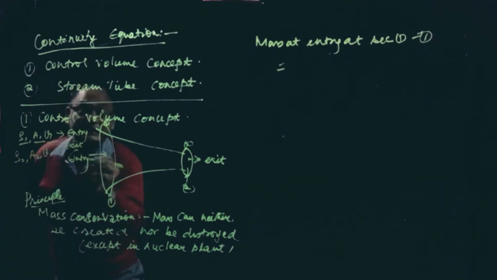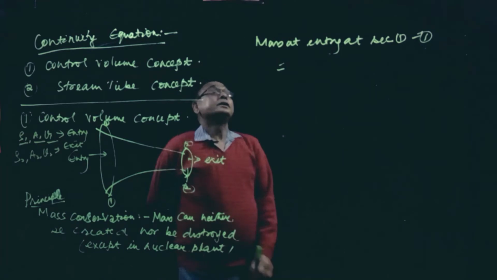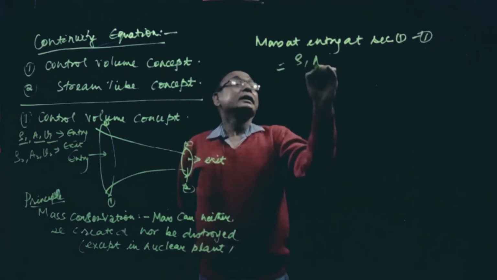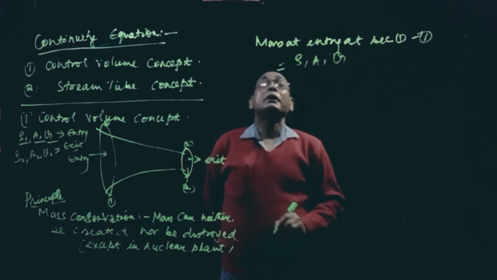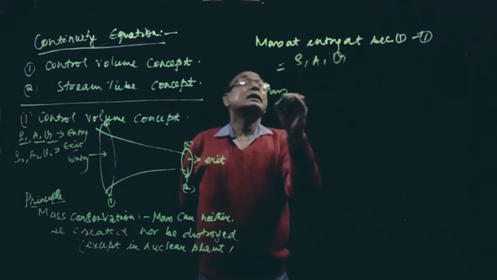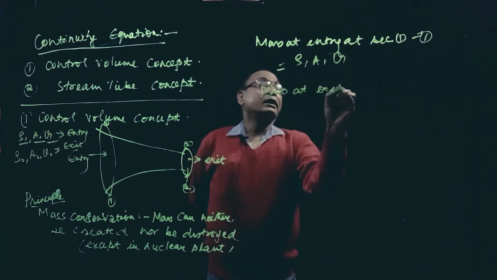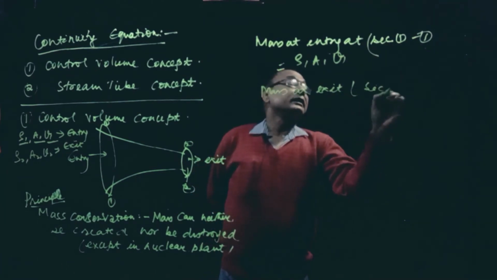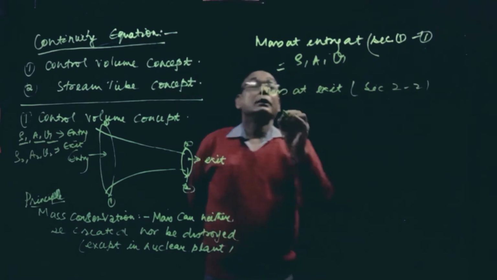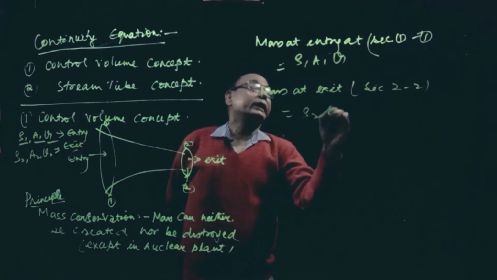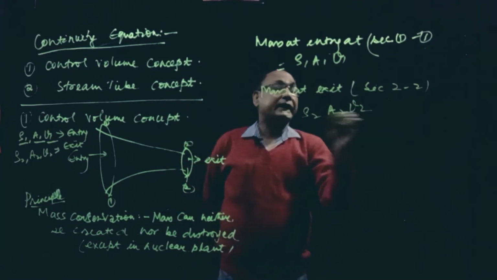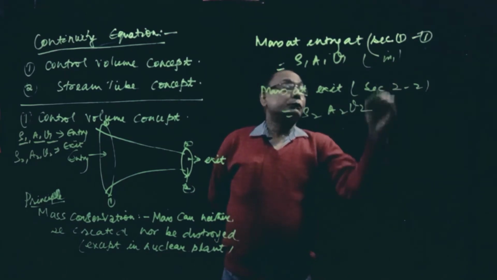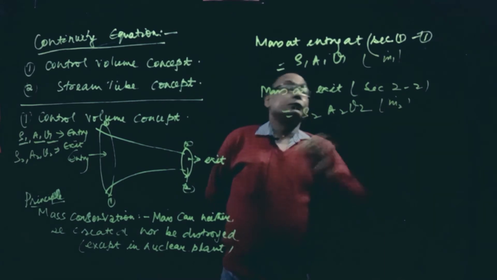This is the entry and this is the exit. So mass at entry at section 1-1 is rho 1 A1 V1, and mass at exit, section 2-2, is rho 2 A2 V2. Mass flow rate, I have already discussed, this is m dot 1, m dot 2.